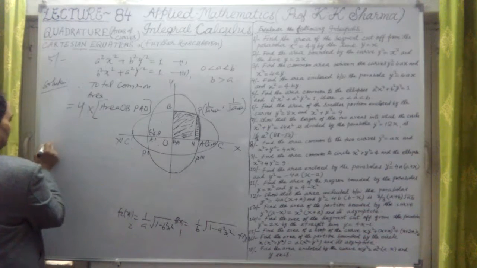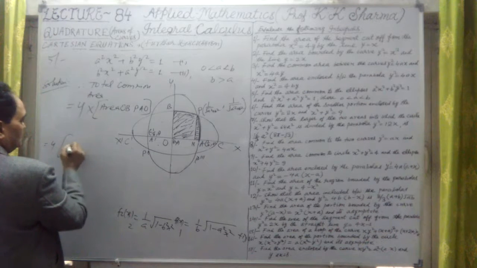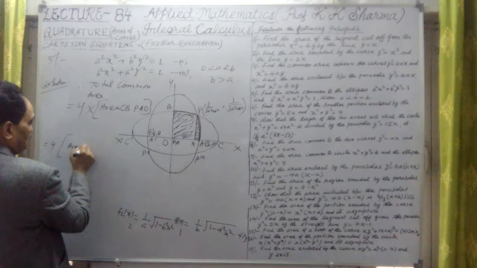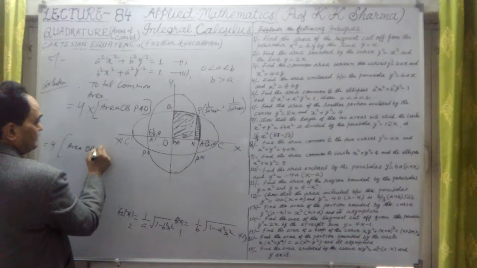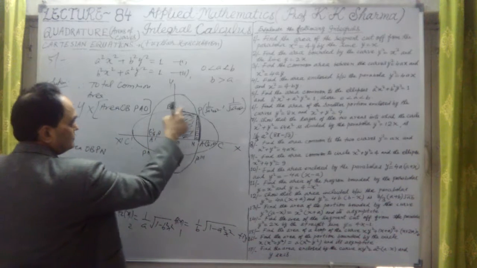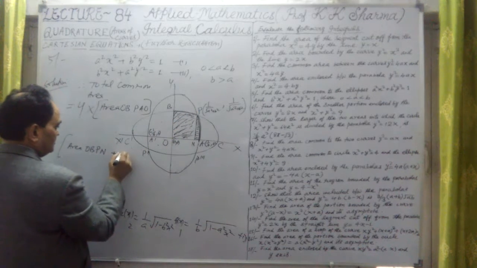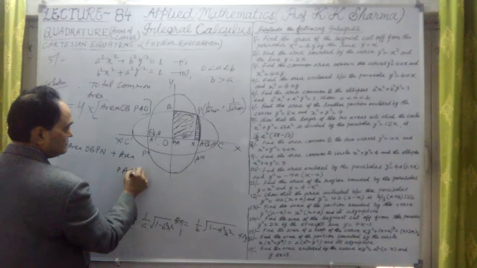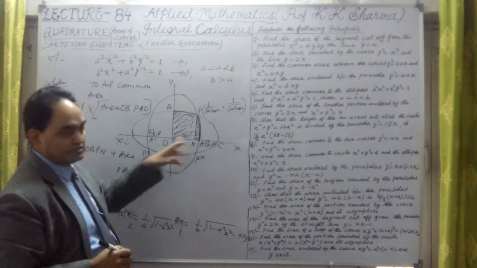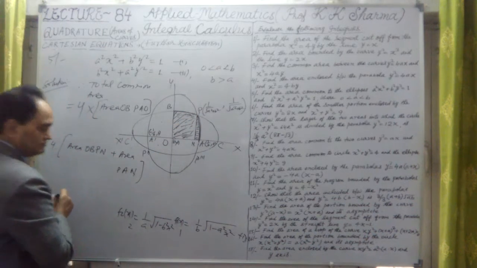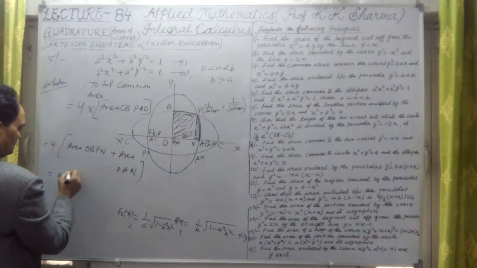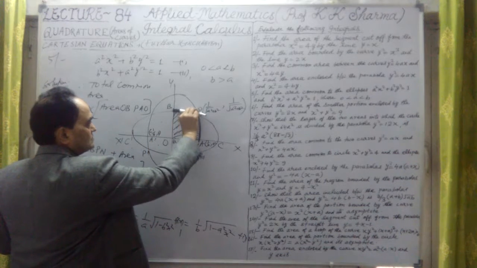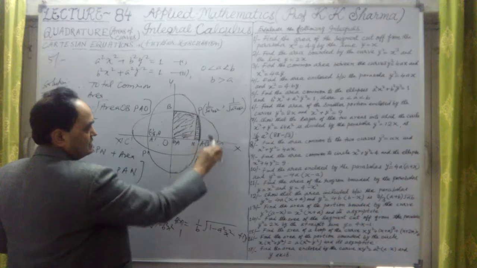Now let me write here. So this is 4 times the area OBPA divided into two parts. What is that area? Area OBPN, this area, plus area PAN, this area. There are two common areas. Now let me substitute them. So area OBPN is under the curve BP, and BP is the arc of the first curve.